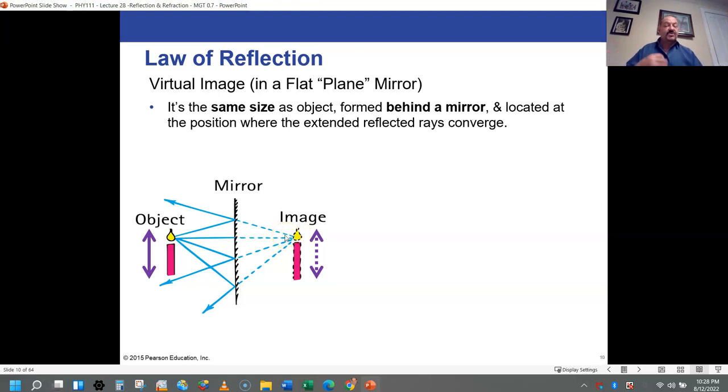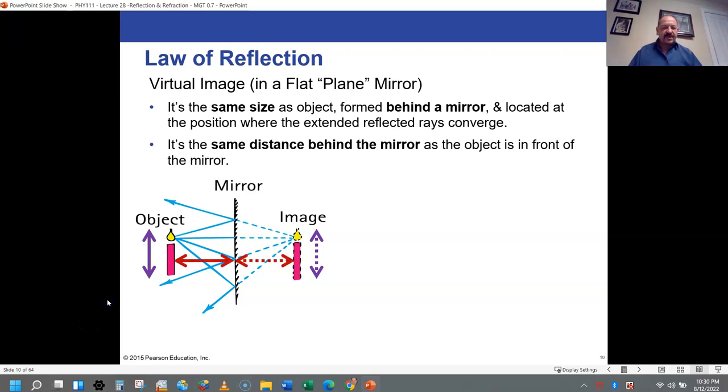And that virtual image will be exactly the same size as the object that is in the mirror, and it could be you in the mirror. Whatever it is, it will be the same height, the same width, all of the same dimensions. In addition, the image of the object will be the same distance behind the mirror, imaginarily behind the mirror, as the actual object is in front of the mirror. In other words, if it's 1 meter in front of the mirror, the image will appear to be 1 meter into the mirror, behind the mirror.